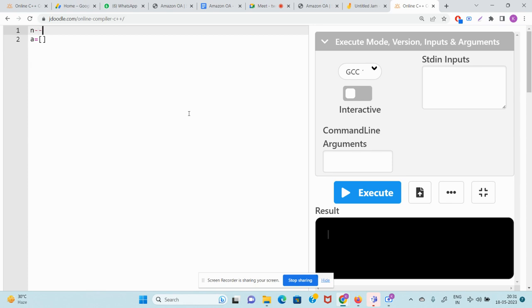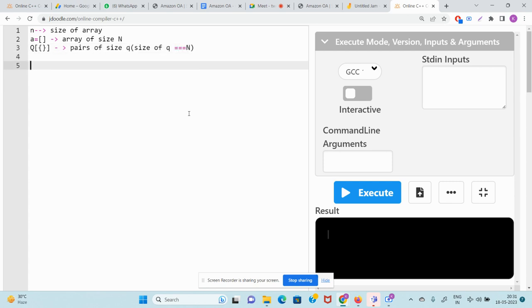N is nothing but the size of array. And q is what? We are taking pairs, right? So it will look something like this: pairs of size q, and array of size n. And this size of q is approximately n.